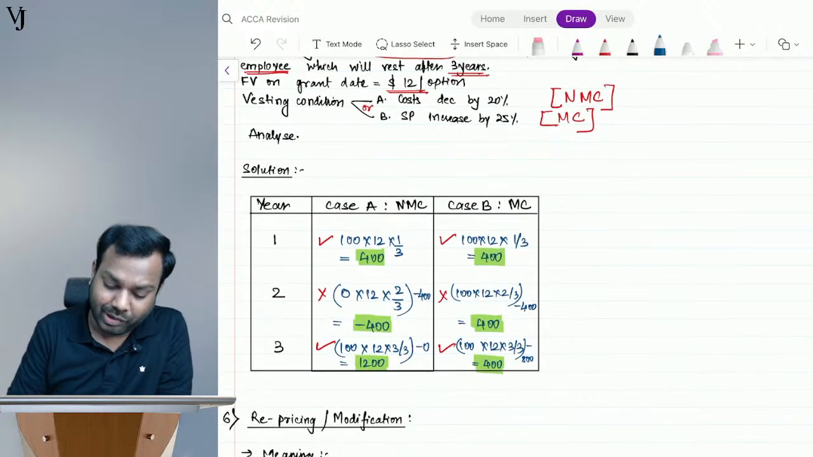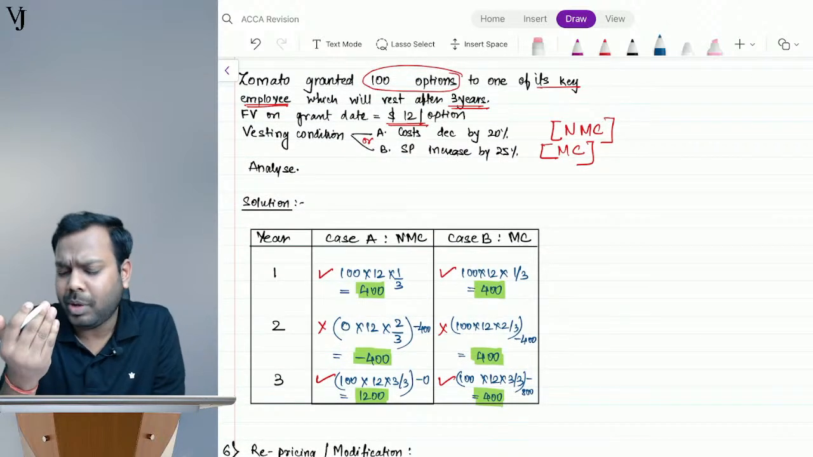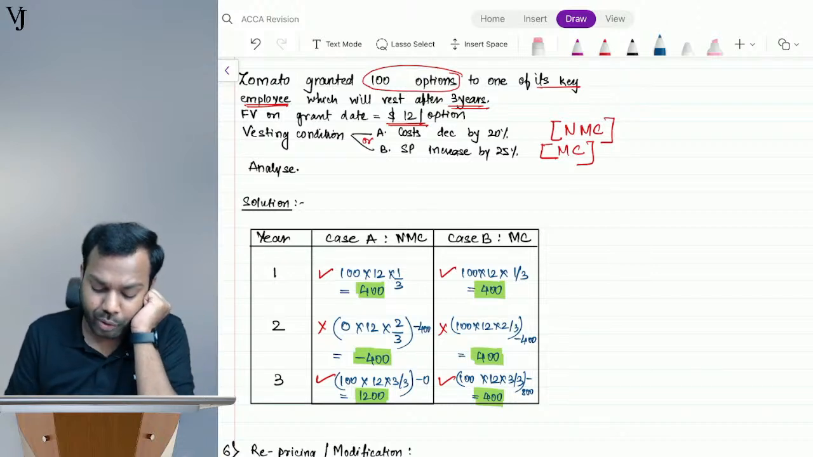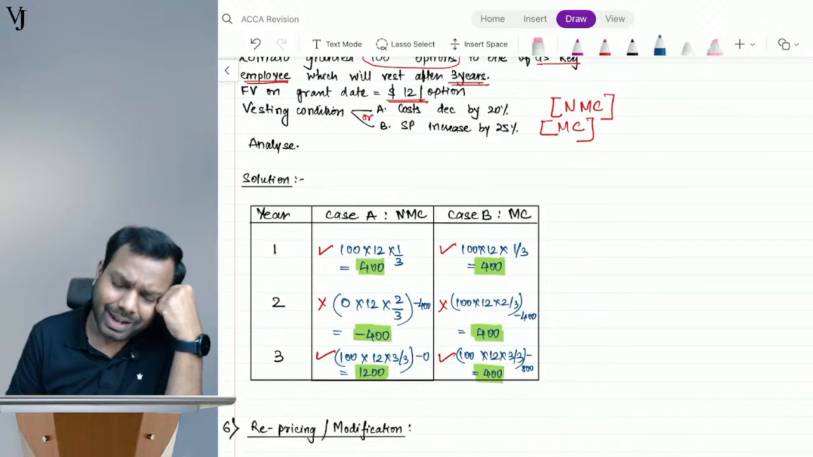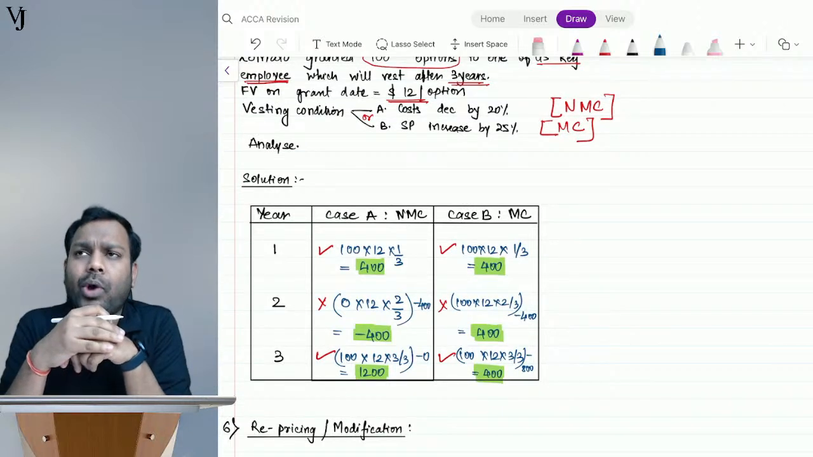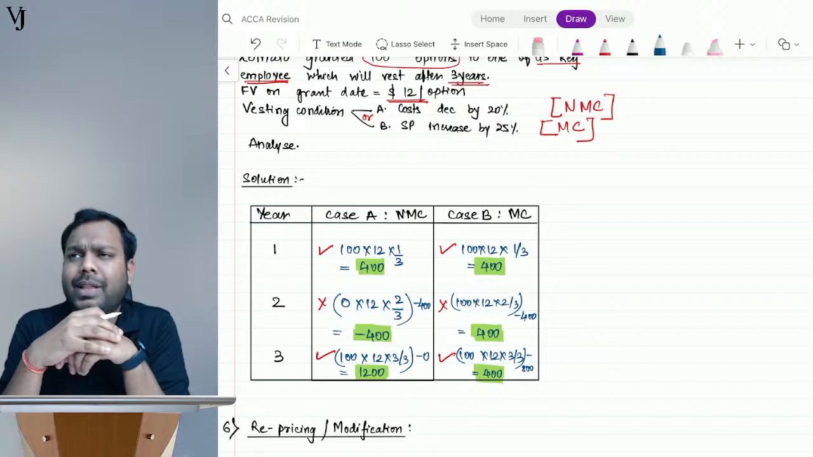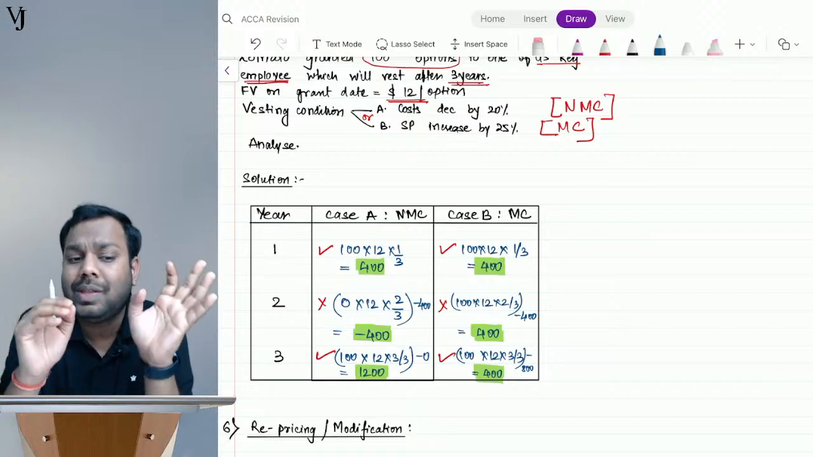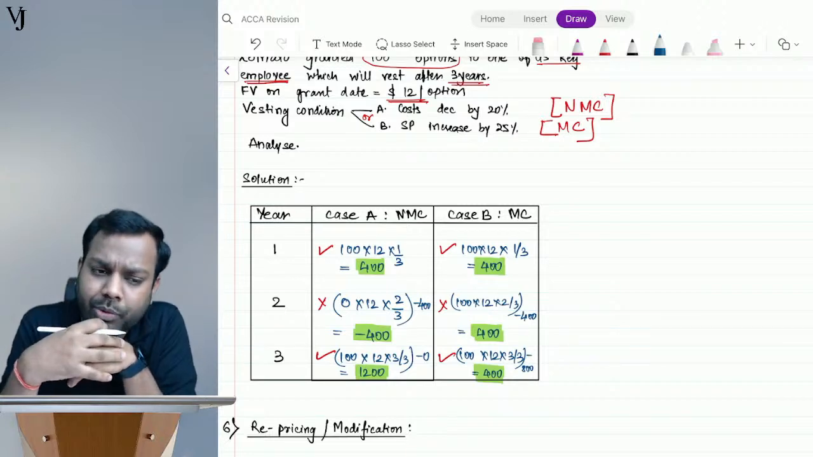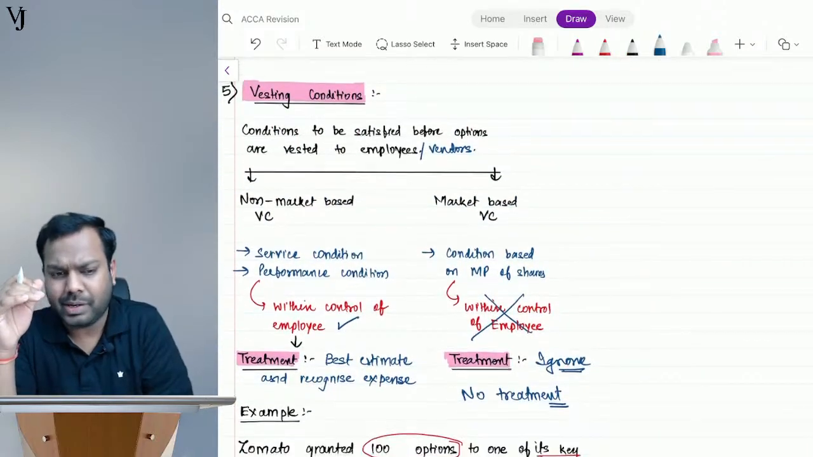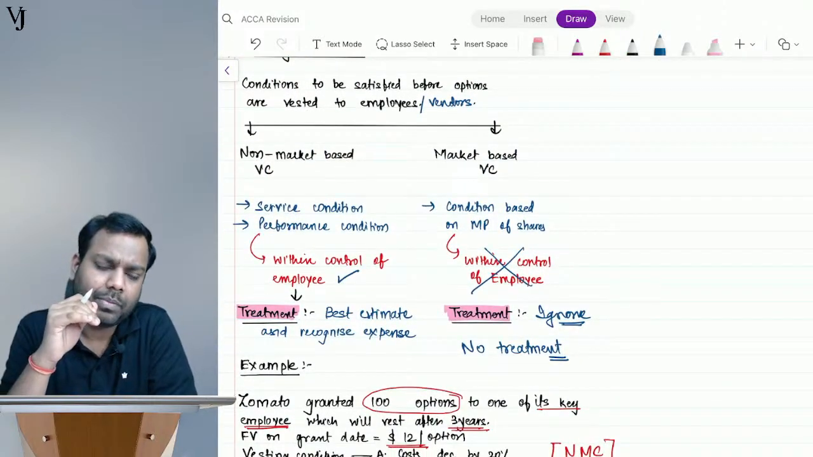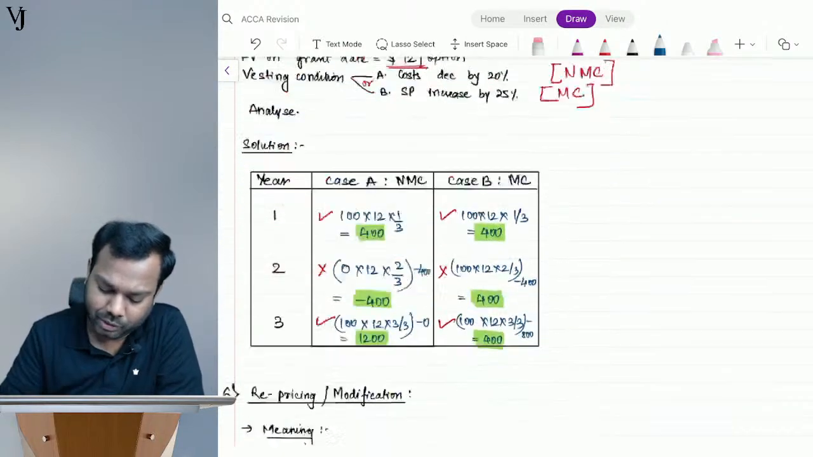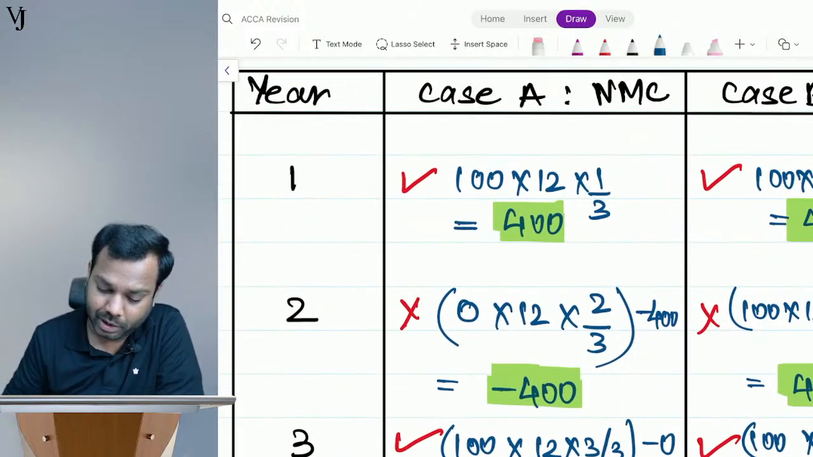Now, in the first year it was assumed that the cost decrease of 20% will be satisfied by the end of the third year. That's why I've written a red tick. In the second year it's not estimated. Basically, the entity is estimating that the employees will not be able to satisfy this condition. Tell me, will I give him any option if the employees will not be able to satisfy this condition? No, right? So that's why I have written here 0 options.